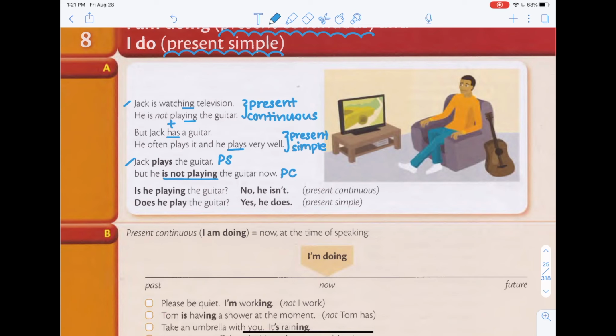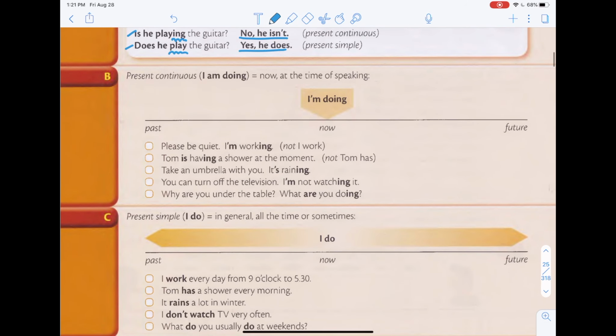So let's remember the questions as well. Is he playing the guitar? No, he isn't. This is present continuous. Does he play the guitar? Yes, he does. This is present simple. Remember, because continuous is ing, simple is just infinitive. All right. So present continuous is now, at the time of speaking.